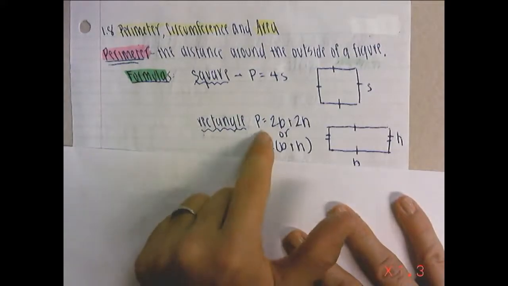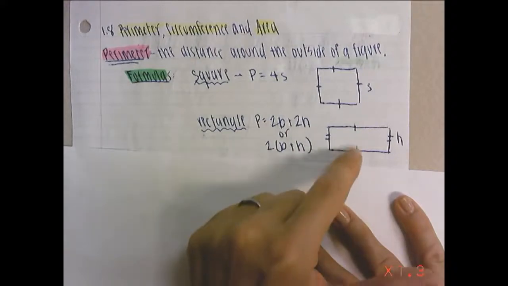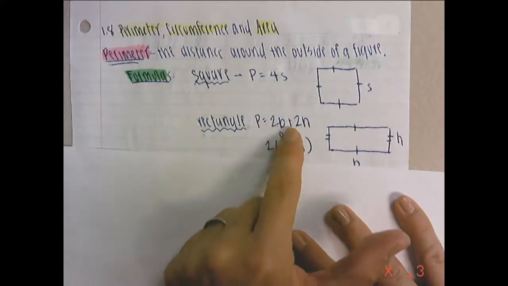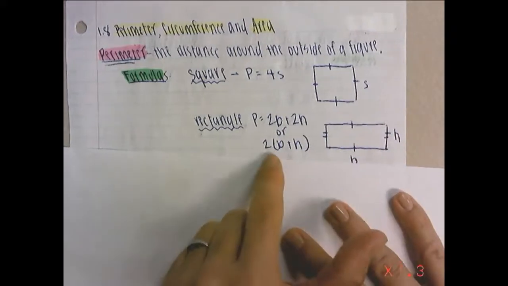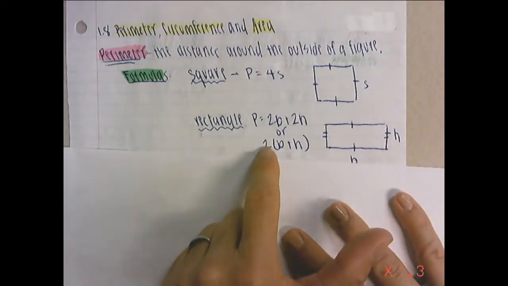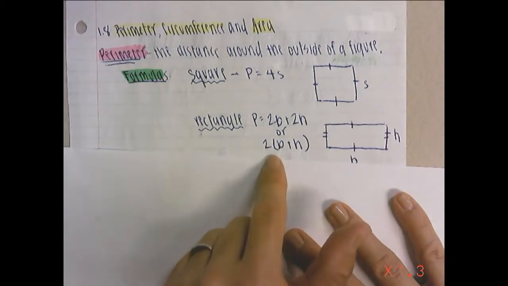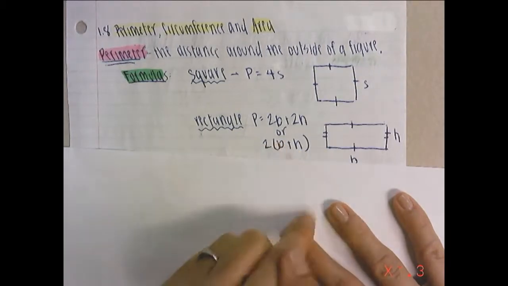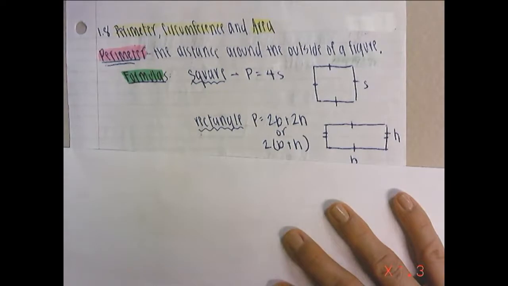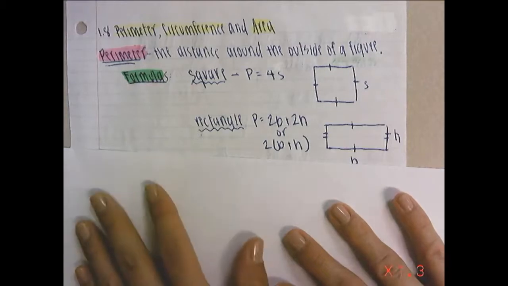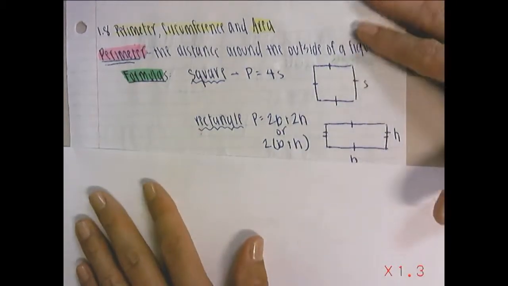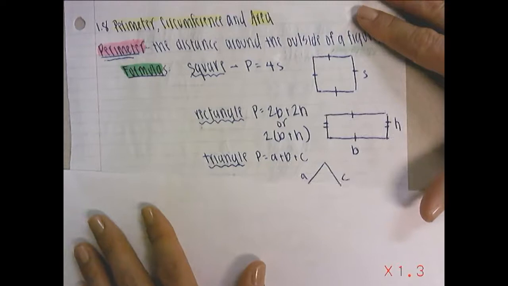Your perimeter is 2 times your base, because you have 2 bases that are the same length, plus 2 times your height, because you have 2 heights that are the same. Or you can look at it this way as 2 parentheses b plus h. Don't forget you'd have to distribute that too, so you'd be left with the same thing. You can always add up all of your sides, that's totally fine, but it's just a little bit more work. If you multiply, it makes things move a little faster.